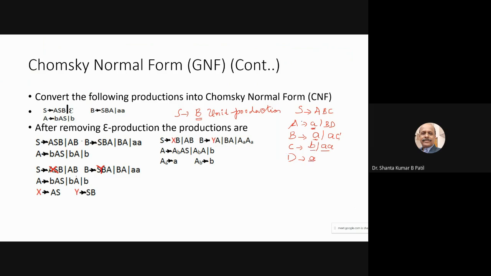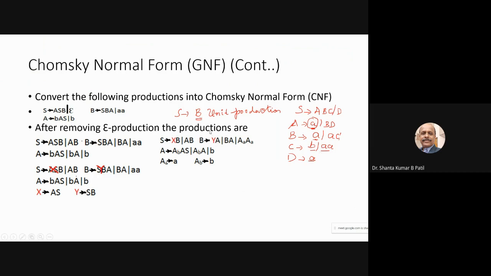And they should have a relation with the starting symbol, either directly or indirectly. So A has a relation with the starting variable, and it has a description in the form of terminal. Such a variable we can call a useful variable. If the variable is useless, such productions we call undesired productions.